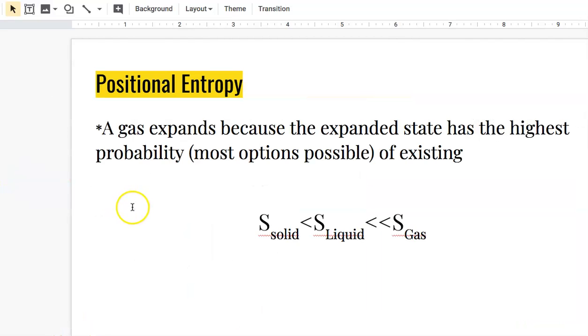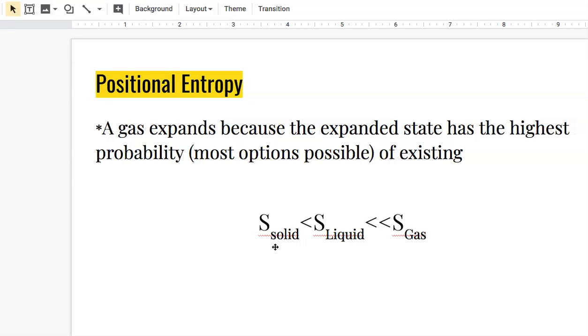Another place we see this is with phases. Solids have less entropy than liquids, which have much, much less entropy than gases. Solids really only have approximately one set of positions. All of the particles are set in their crystal lattice and they're stuck where they're at.